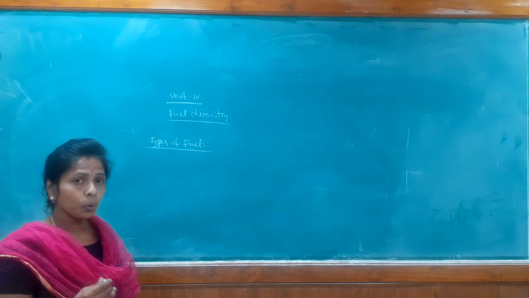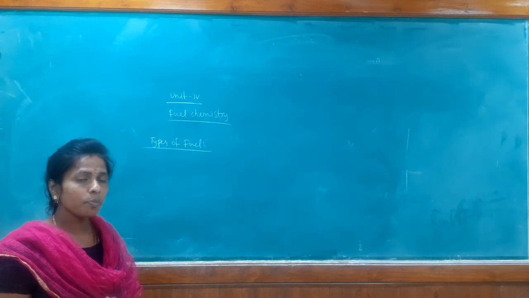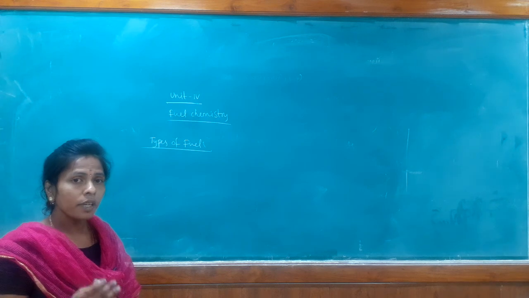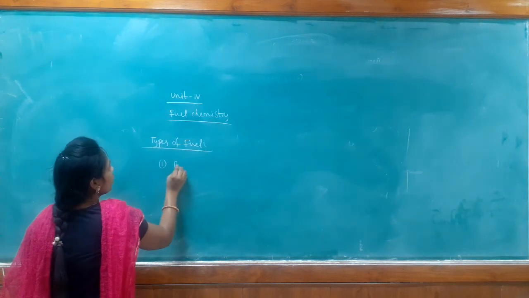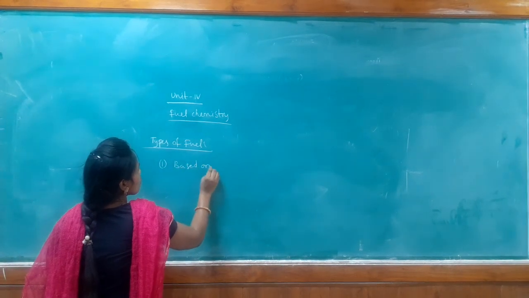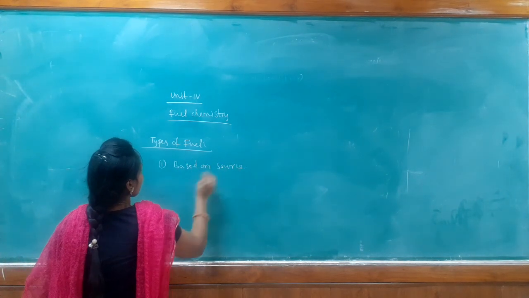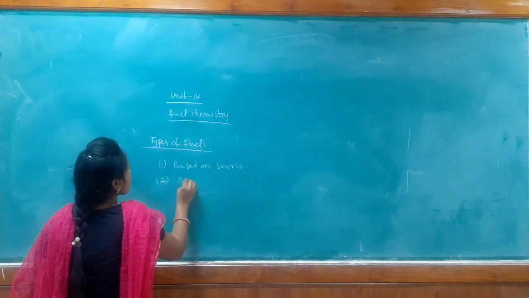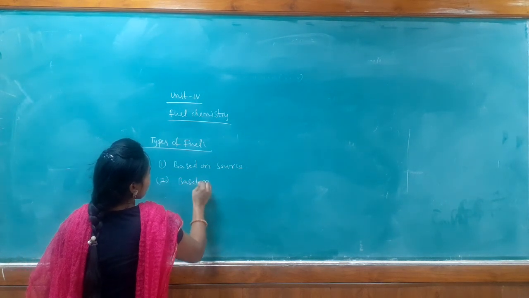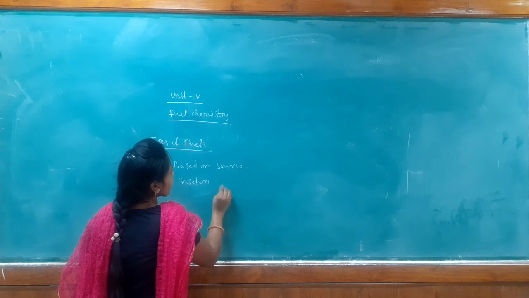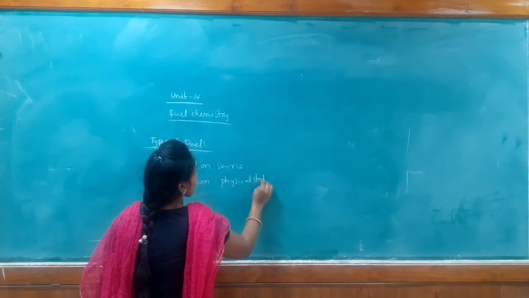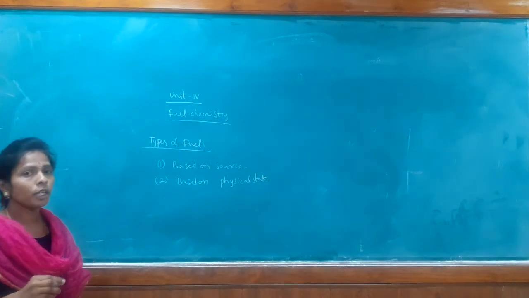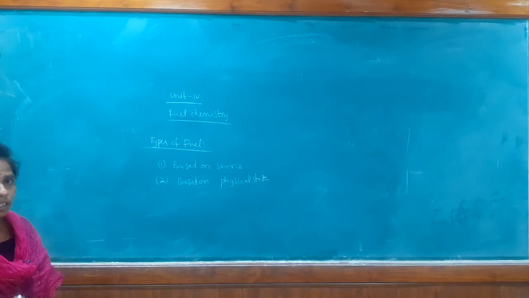And there are 2 types of classification. One is based on the source, and the second one is based on the physical state, not based on availability, based on the physical state. So there are 2 types of classification. One classification is based on the source and another classification is based on the physical state.